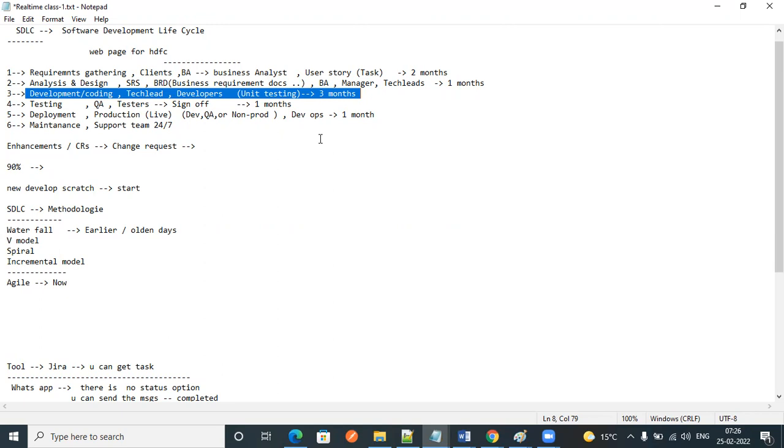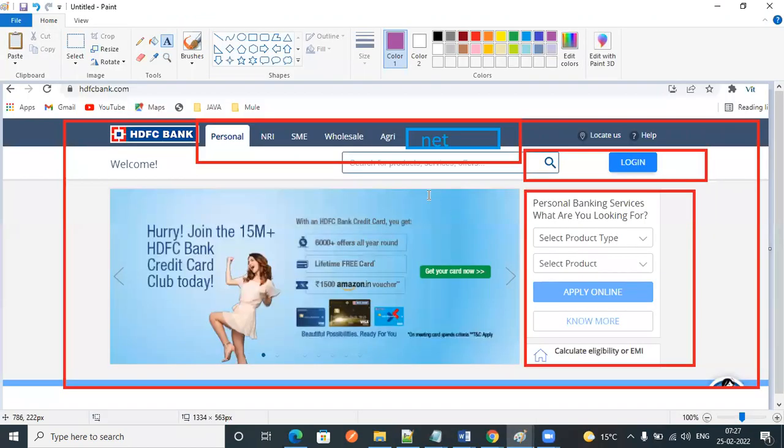Then finally the clients are not happy with that project, because they gave a different requirement, but we understood something else and developed something like that. Just assume the client wants the web pages like this, but how we have developed, we'll see.